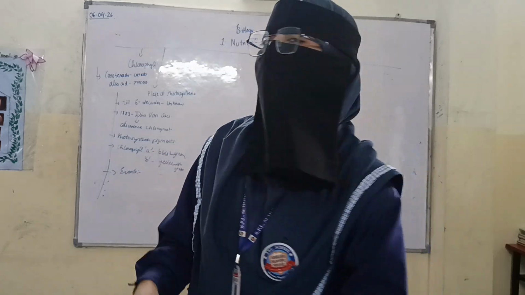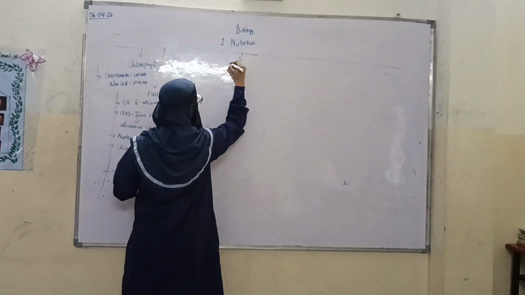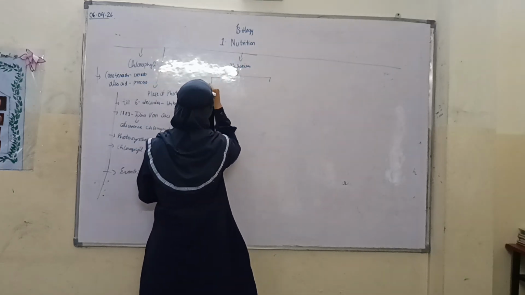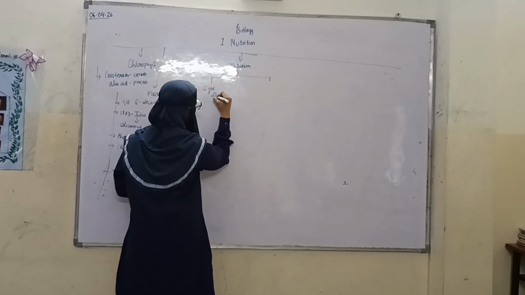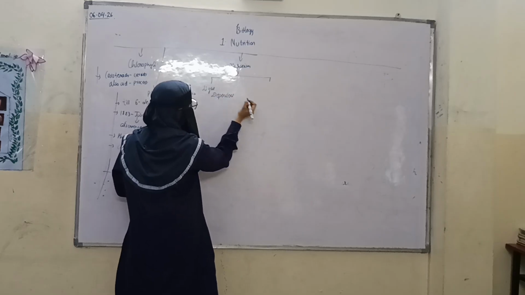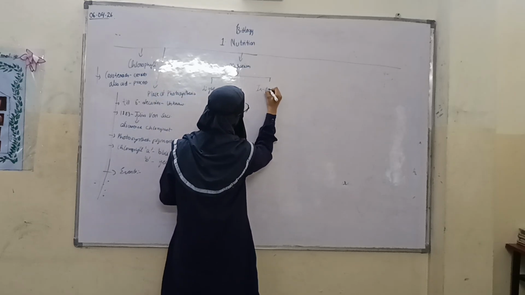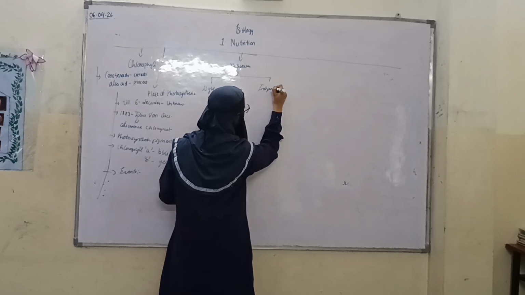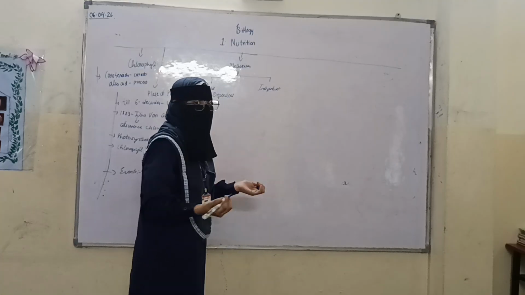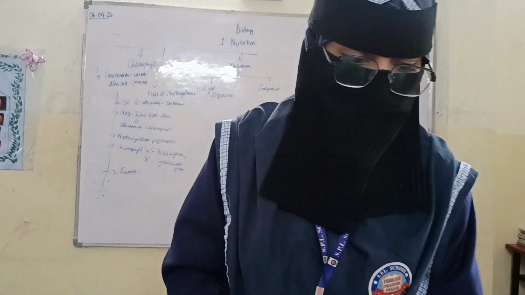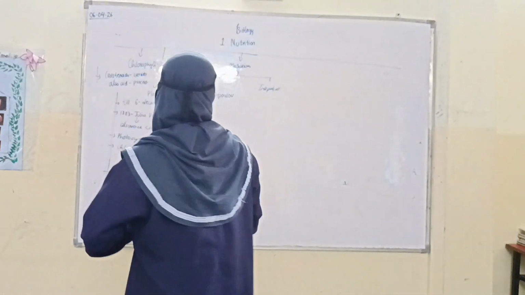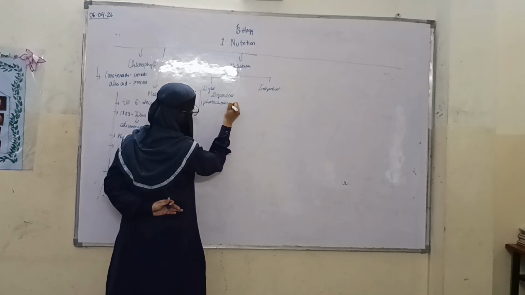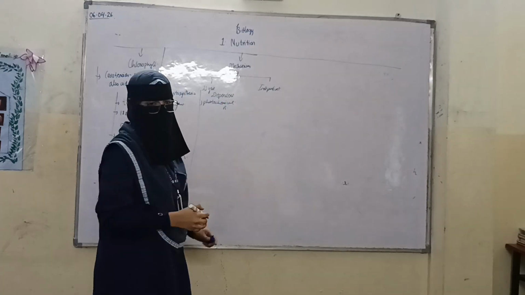So here also we are going to learn about the mechanism. The mechanism is divided into light dependent and light independent reactions. Dependent means it needs light; independent means it does not need light. First we will learn about the light dependent reaction. It is also called the photochemical reaction.